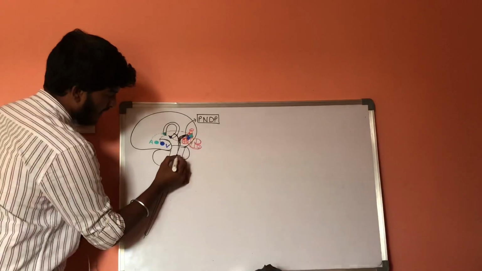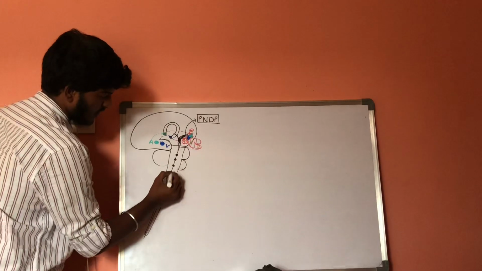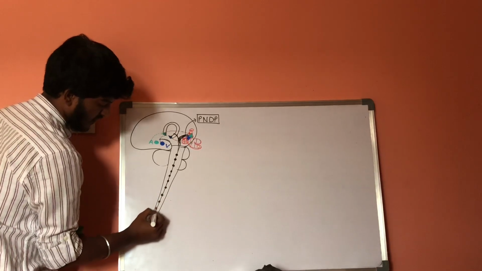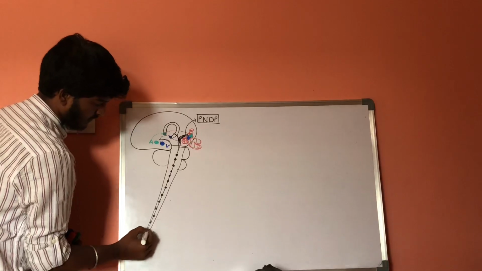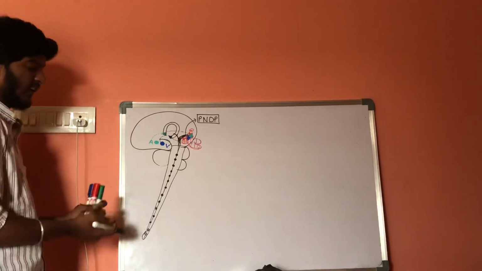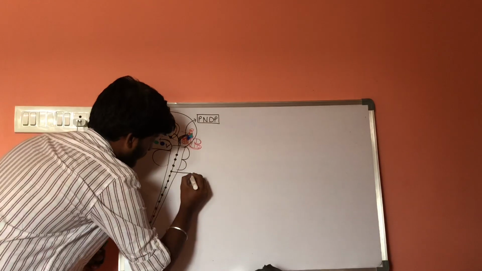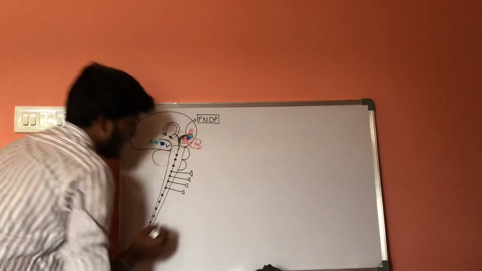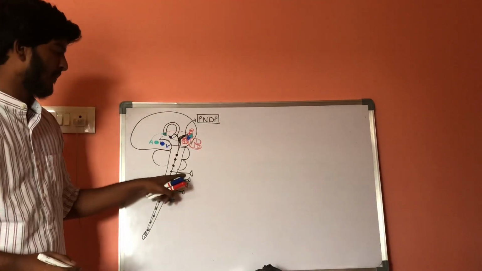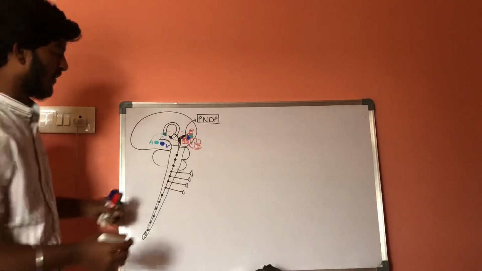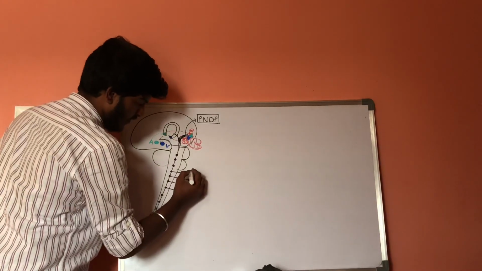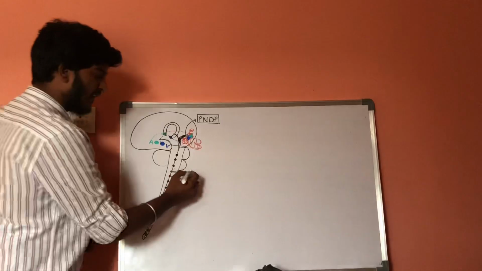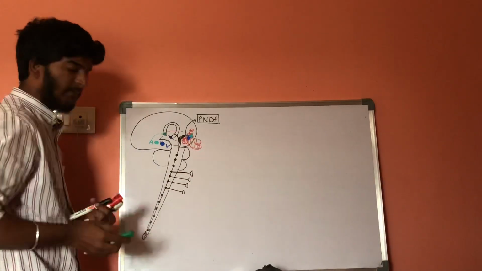Then it forms nerves. It will form the nerves in the spinal cord. From here there will be outflow. Now these are called presynaptic neural fibers, and they will end in the sympathetic ganglion.